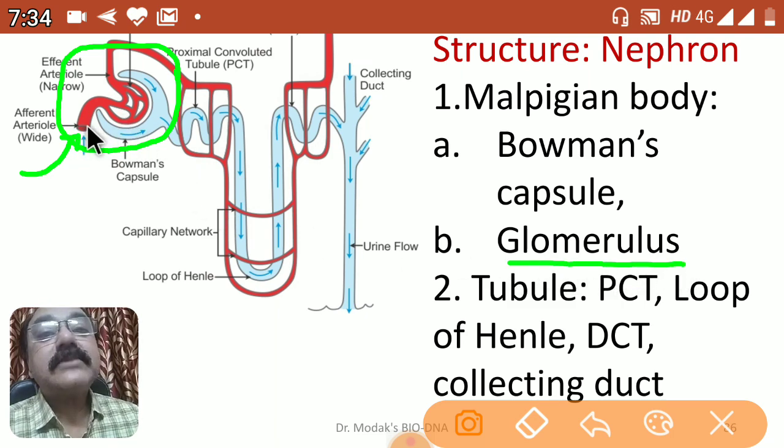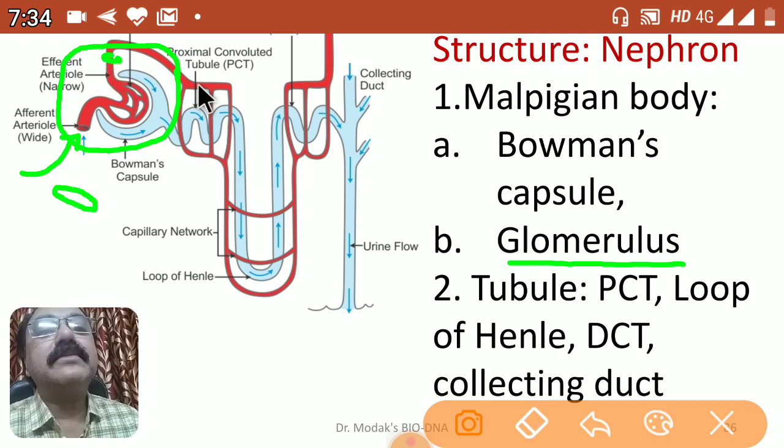Now one more important aspect we have to notice here is that the mouth of the afferent arteriole is broader as compared to the blood vessel that comes out of this cup, which is called the efferent. It is called efferent. And if you see the diameter of this efferent arteriole which is coming out, it is narrow as compared to this entering one.